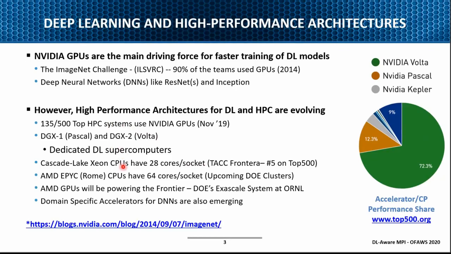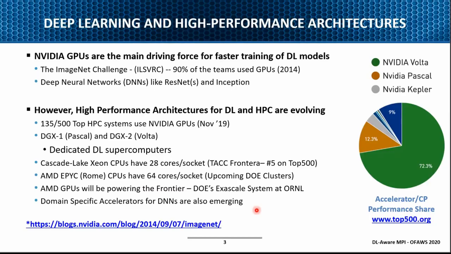But at the same time, CPUs are also catching up. I'll show you some very good numbers: you can get good deep learning done on the CPU. Especially if you take a look at the TACC Frontera system, which is number 5 in the world, I'll show you some results scaling up to thousands of these nodes. Similarly, next generation systems are coming up like AMD EPYC and also AMD GPUs, and these will be used in the DOE's exascale systems. At the same time, domain-specific accelerators for DNNs are also emerging. So in the next few years, you will see a lot of different kinds of hardware solutions coming out.